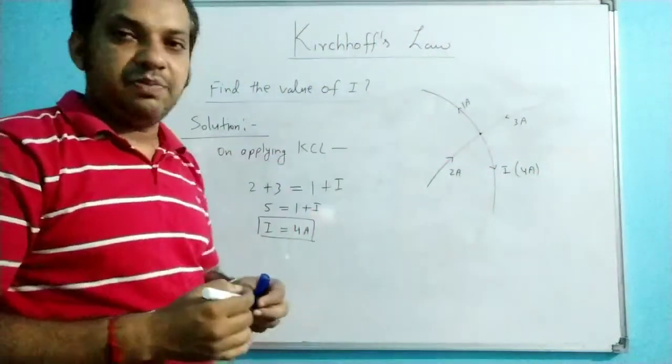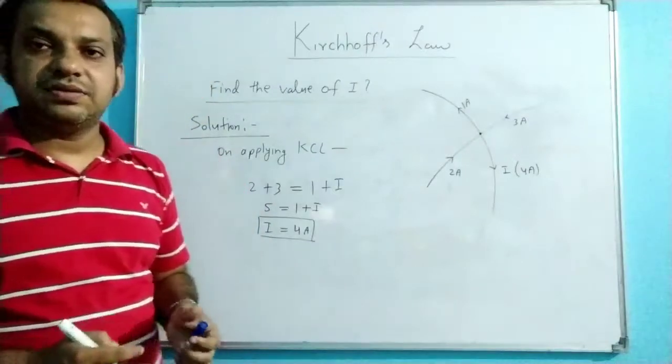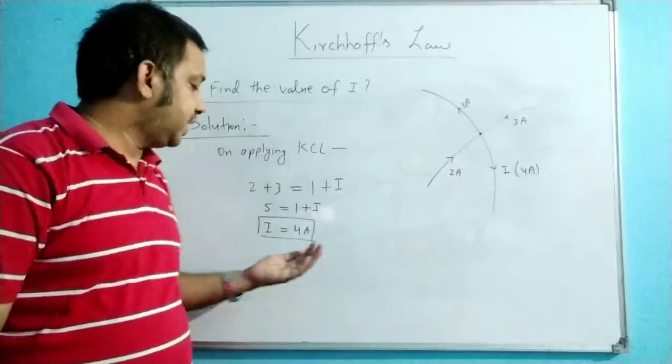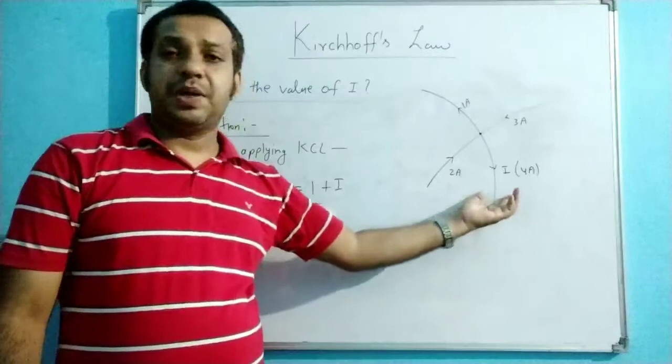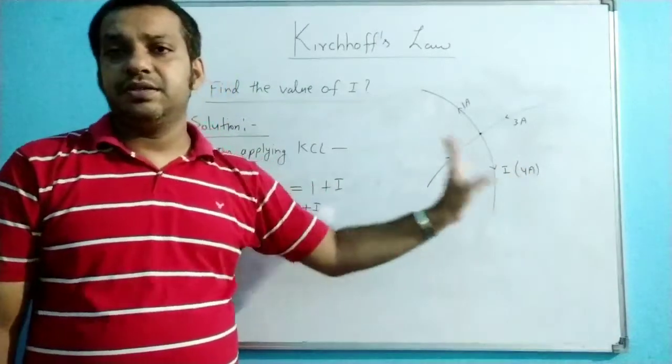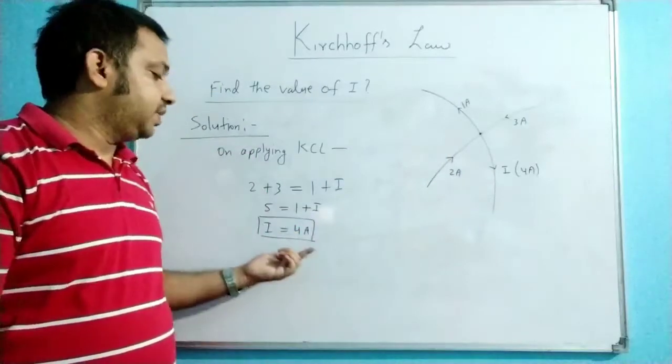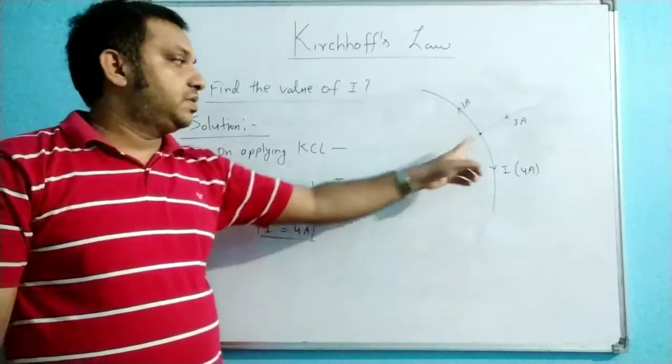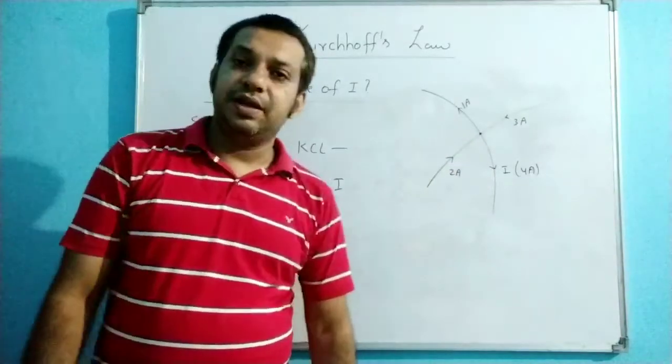Right? So with the help of this KCL, you can find the amount of current flowing through this particular R. In this R, how much current is flowing? 4 ampere current is flowing, leaving from this junction. So simply you can find the value of this.